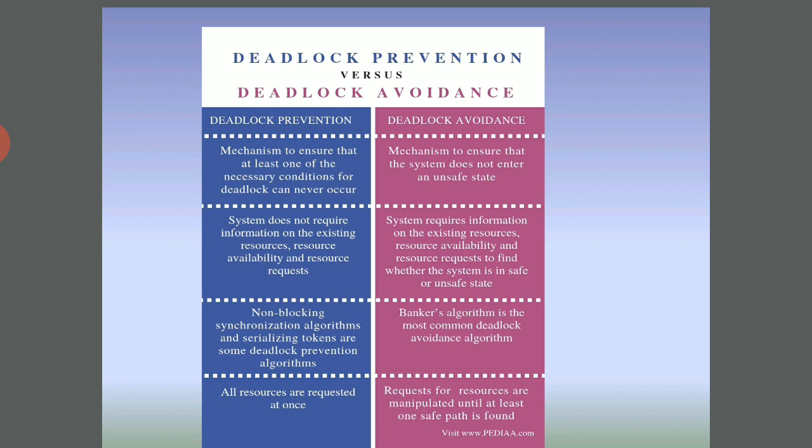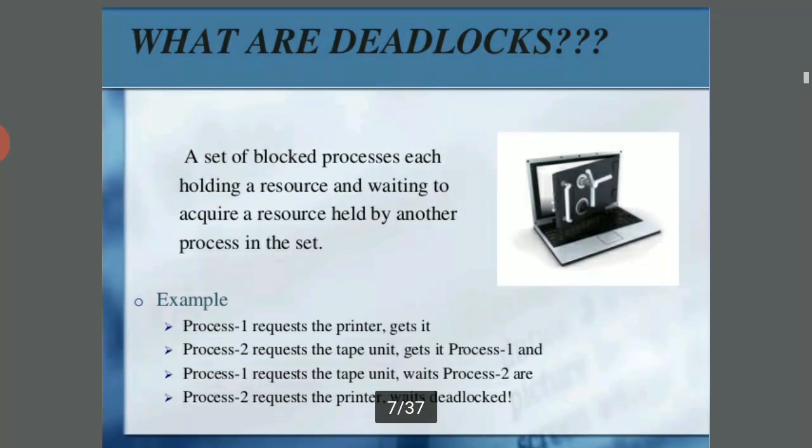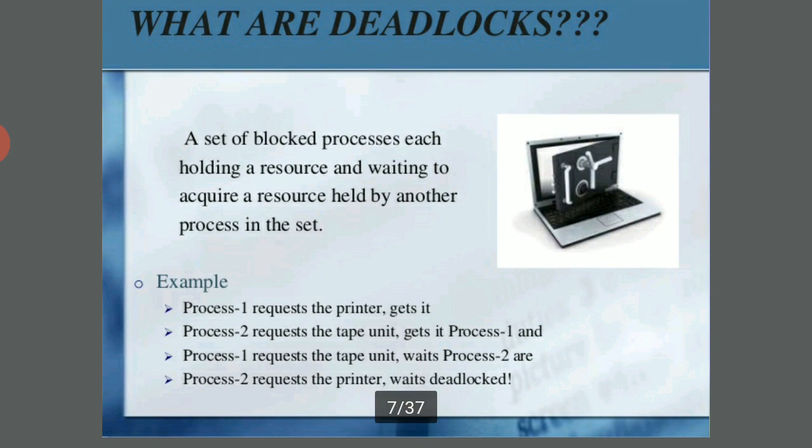Non-blocking synchronization algorithms and serializing tokens are some deadlock prevention algorithms, and the banker's algorithm is the most common deadlock avoidance algorithm. All resources are required at once. Requests for the resources are maintained until a safe path is found.